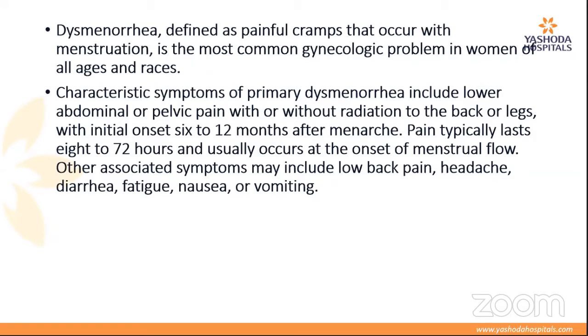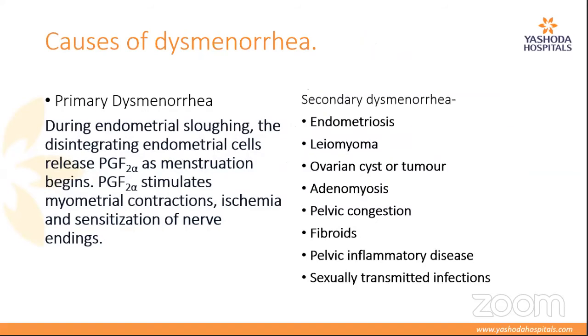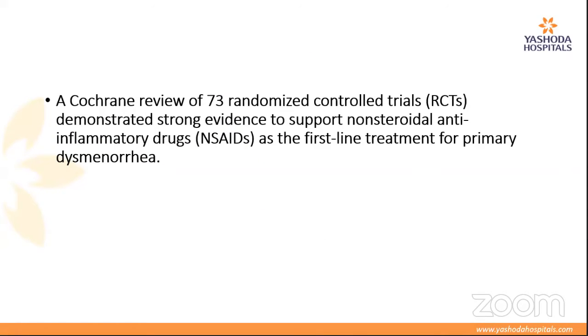And pain typically lasts for 8 to 72 hours. So most of them say the first 8 hours pain is there, or pain might persist for 3 days. And it usually occurs with the onset of menstrual flow. There might be other associated symptoms like low back pain, headache, diarrhea, fatigue, nausea, vomiting. Dr. Sama has already told us about the primary and secondary dysmenorrhea causes. Next slide. So how do we treat?